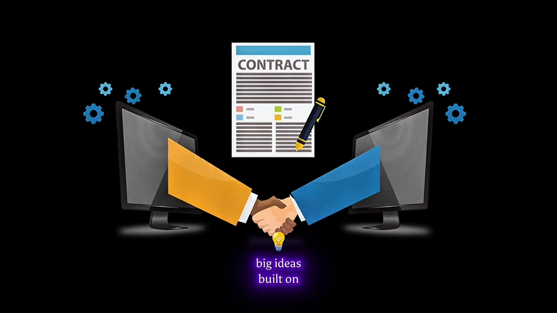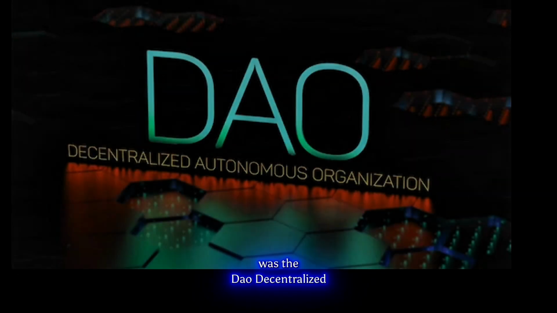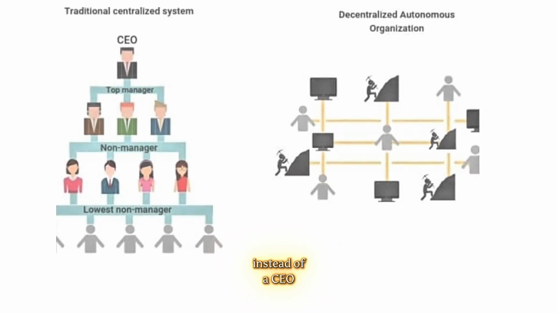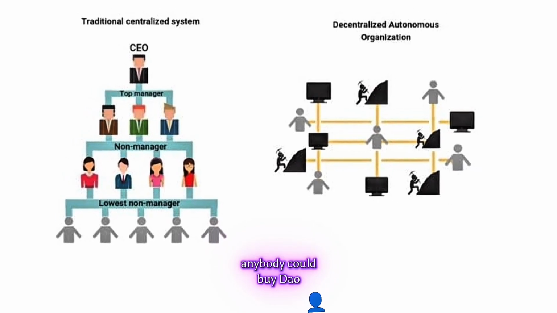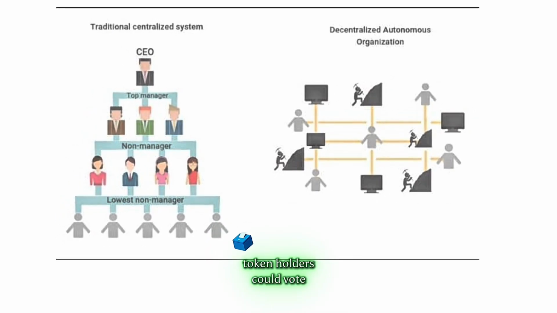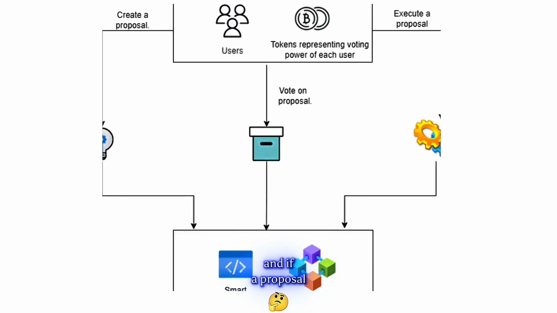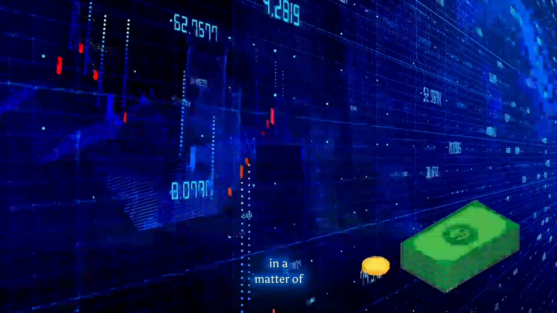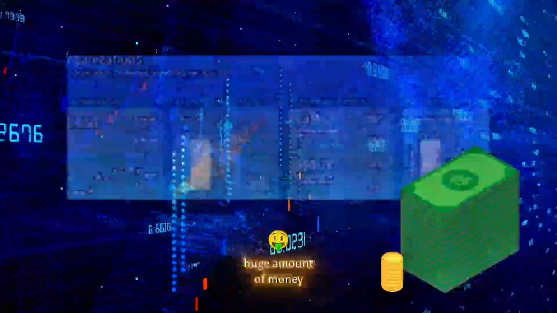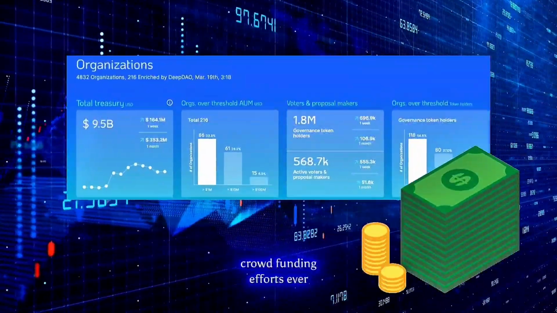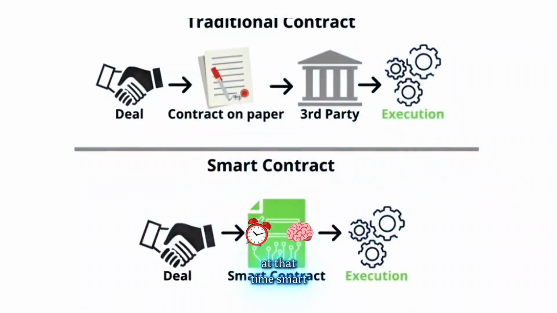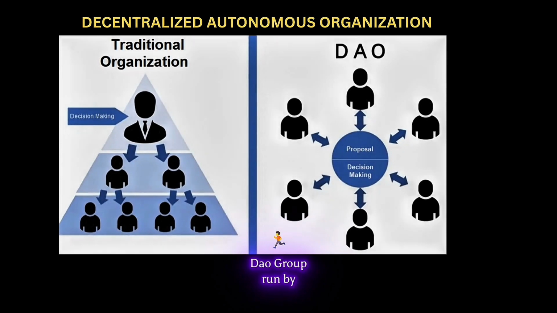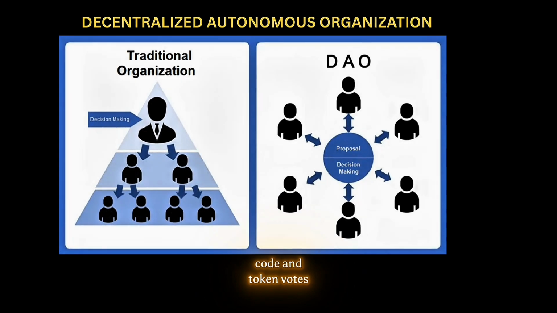One of the first big ideas built on Ethereum was the DAO, Decentralized Autonomous Organization. Instead of a CEO deciding what to fund, anybody could buy DAO tokens with Ether. Token holders could vote on proposals, and if a proposal passed, the DAO would send money to fund it. In a matter of weeks, the DAO raised a huge amount of money, one of the biggest crowdfunding efforts ever at that time. Smart contract: a program on the blockchain that runs automatically. DAO: a group run by code and token votes, not people.